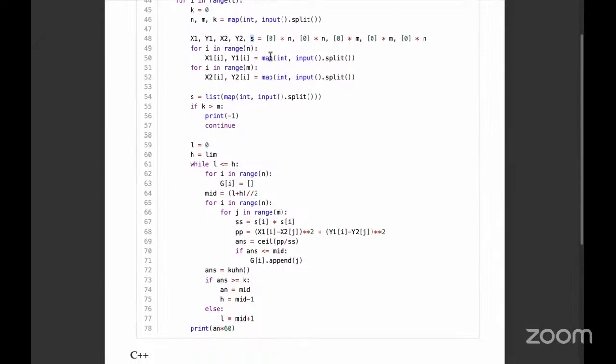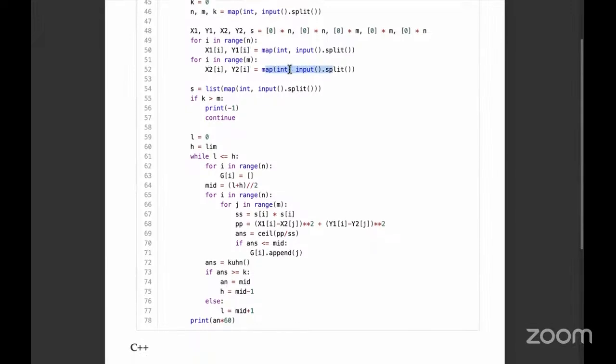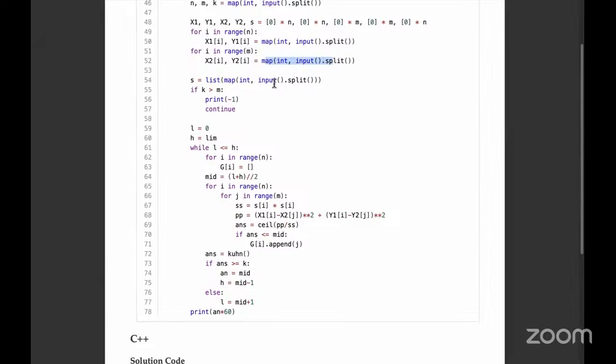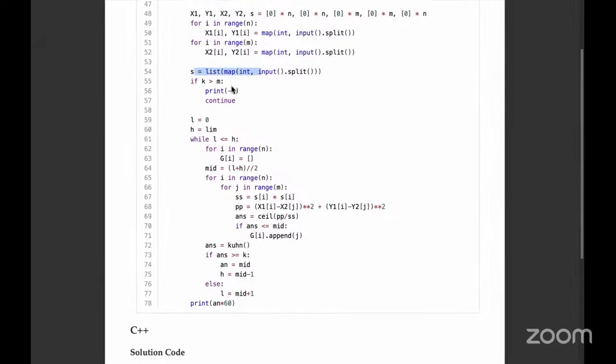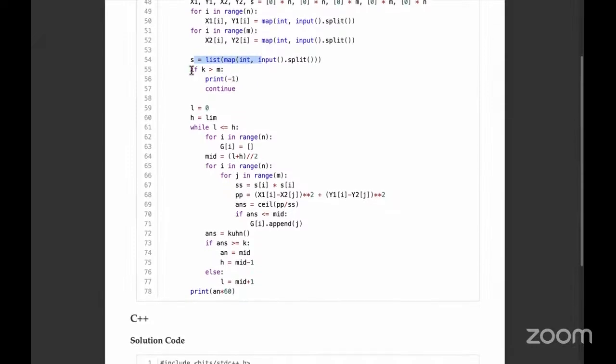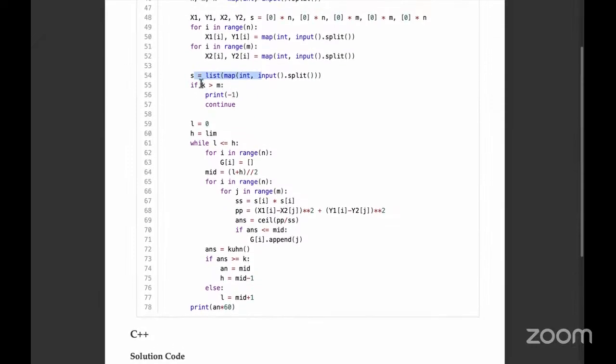And then we just load them using the inputs that are given. So first we load X1, Y1, which are the start of the pathway coordinates, and then X2, Y2, which are the dying clusters' coordinates. Finally, S, which is the list of all the speeds. So obviously, if you want to save k clusters, but there are only m clusters, which is less than k, then it is not possible.